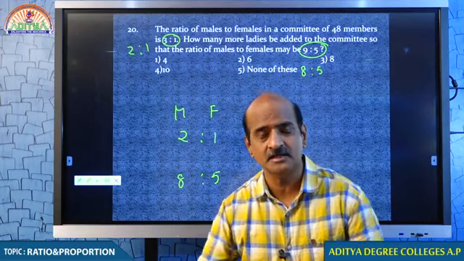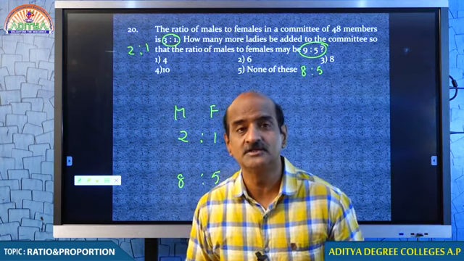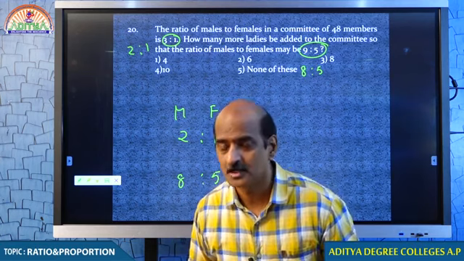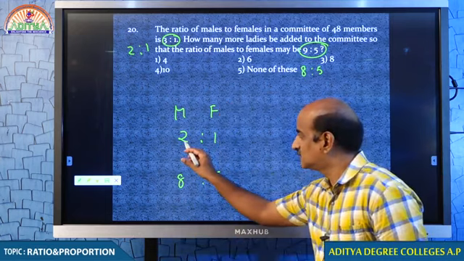You want to change the ratio only by adding ladies, which means males should not be disturbed.